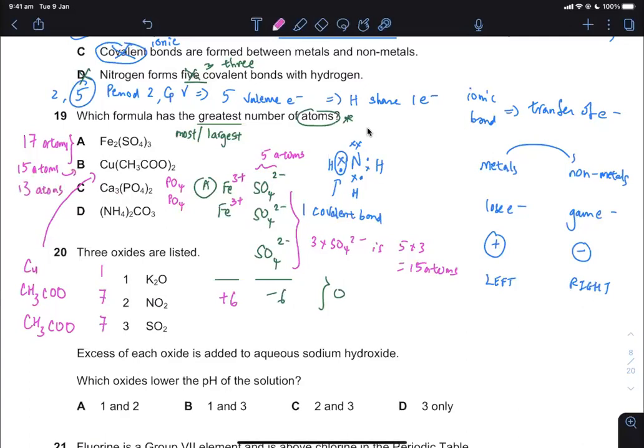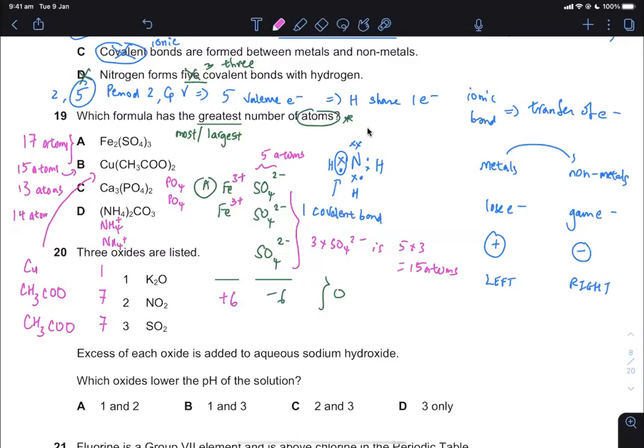For option D, I have ammonium ion. NH4 plus is ammonium ion. This was ammonia molecule. So ammonium ion, 4 plus 1 is 5. I have 2 of them. I have 10 atoms plus 1 is 11. 11 plus 3 is 14 atoms.